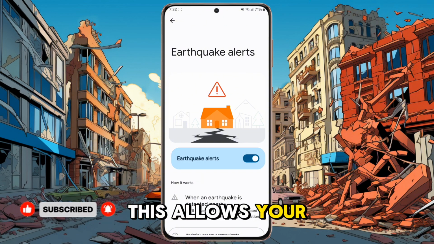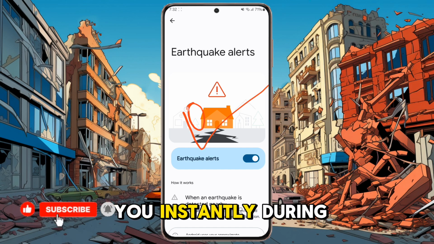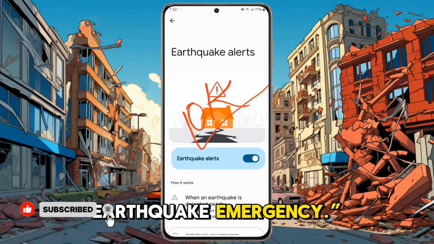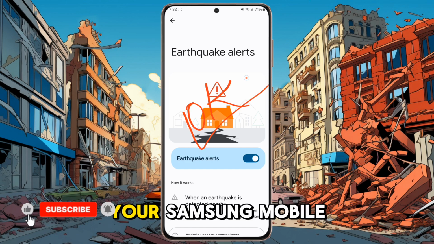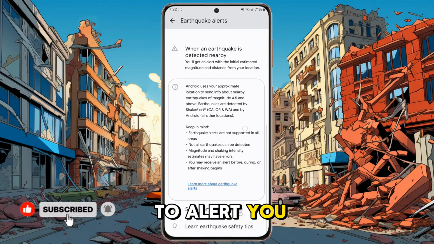This allows your Samsung phone to notify you instantly during an earthquake emergency. And that's it. Your Samsung mobile is now ready to alert you during earthquakes.